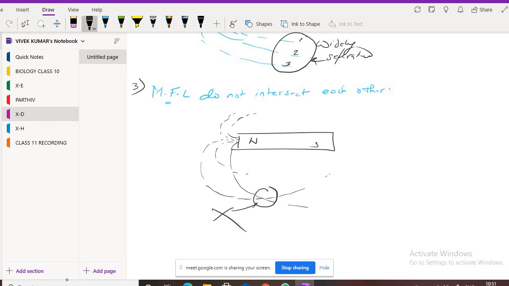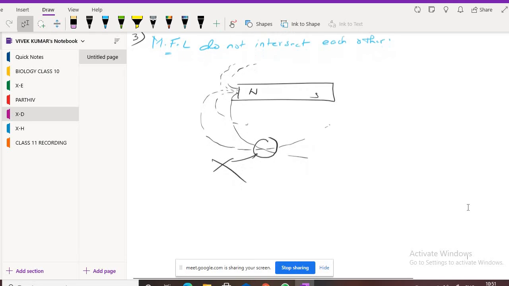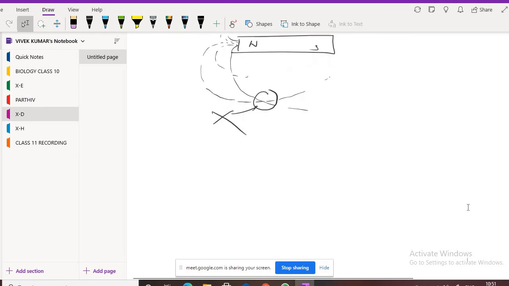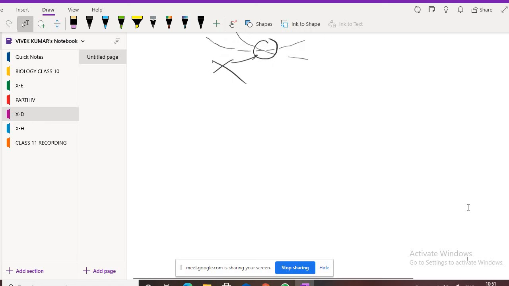Excuse me, sir. Tell me. Sir, in the board, you have to explain this. You have to draw and explain this in the diagram. Where? In a board examination? Absolutely, yes sir. You have to draw the diagrams and explain that.